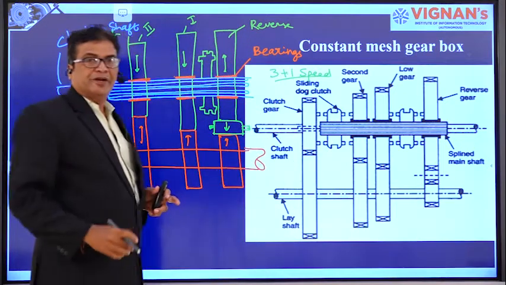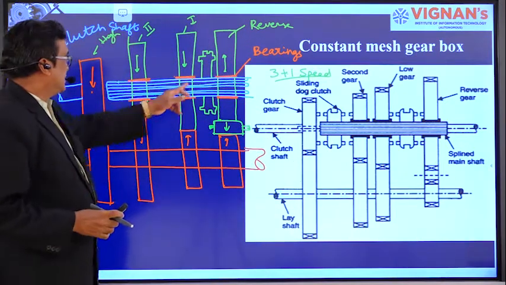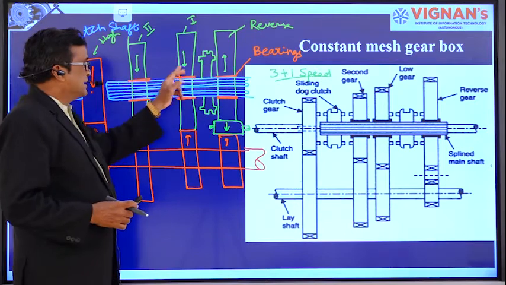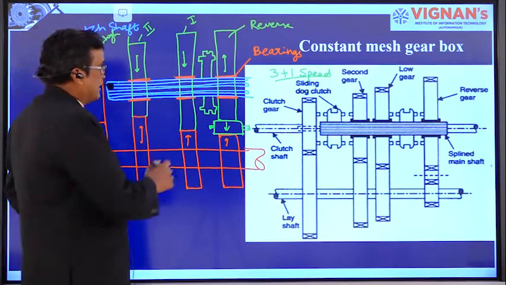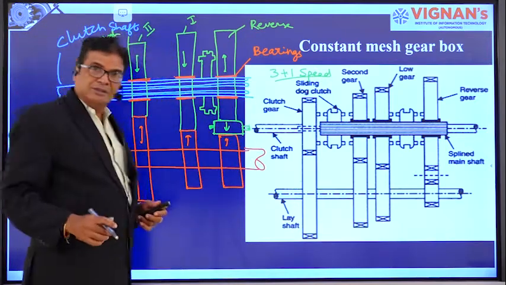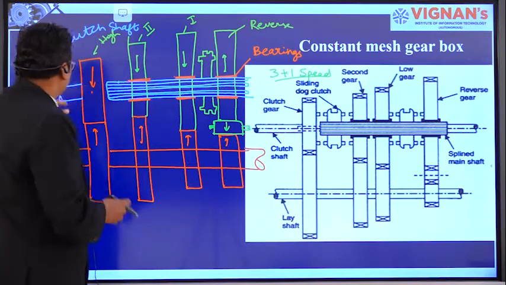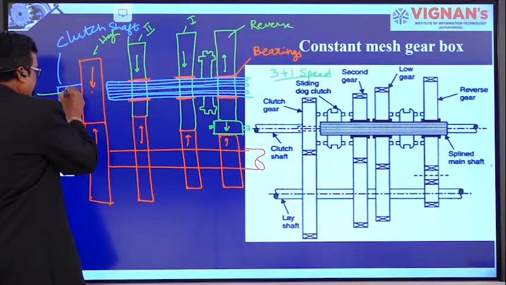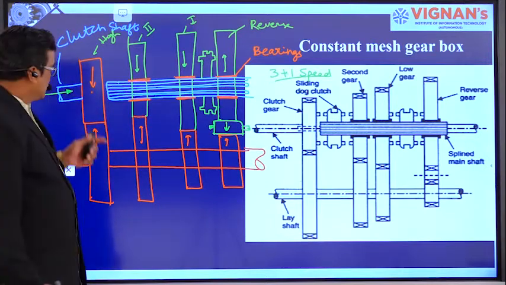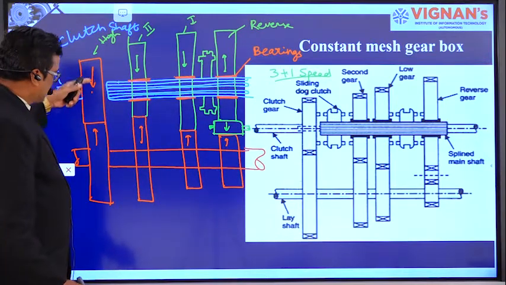Right? Now, here all the gears on the main shaft are mounted on the bearings. That means at this position, when the clutch shaft is given the power, all the gears rotate.